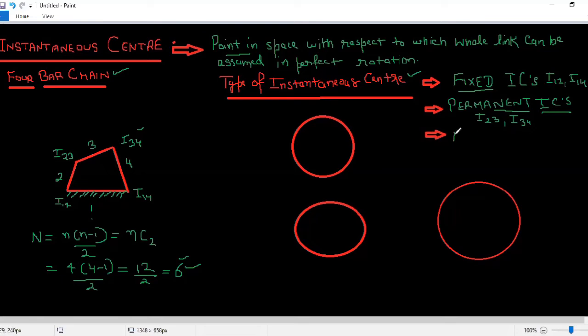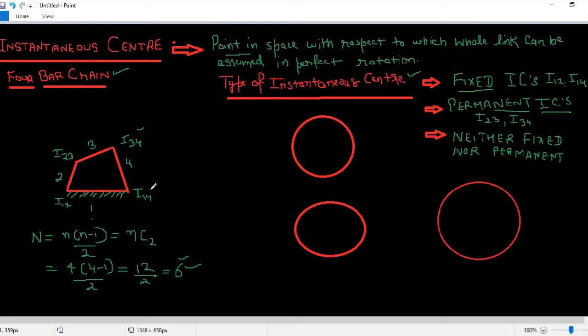Clear? And the last one is called instantaneous centers which are neither fixed nor permanent. These instantaneous centers will move and not stay fixed; neither will their joint be fixed nor permanent, so we call them neither fixed nor permanent. Clear? As I told you, we have 6 instantaneous centers.